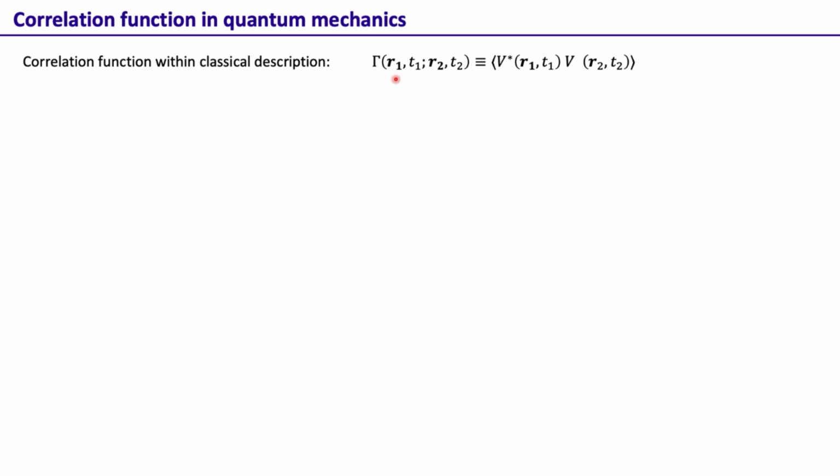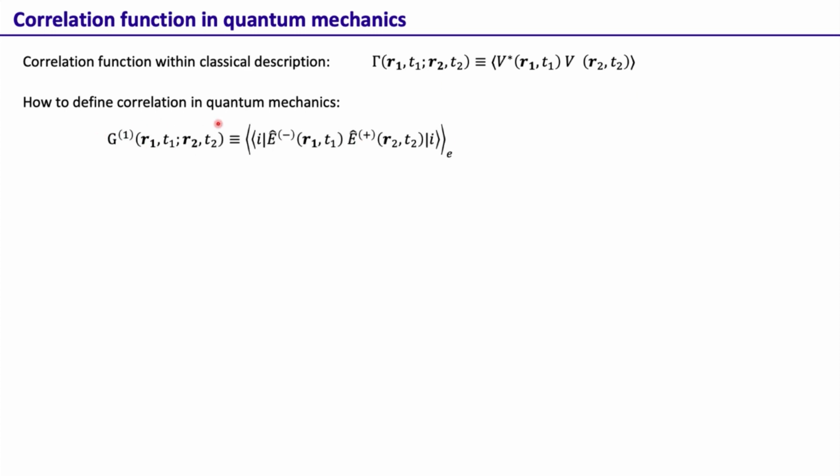Now the next concept we have in classical description after intensity is the correlation, because this correlation function describes how the field vibrations at two points (r1,t1) and (r2,t2) are correlated. Now, how do we get a similar quantity in quantum mechanics? So the way to define it is like this. So we have E minus E plus over this initial state I, and of course, since we are talking about the correlation function, we are not talking pure, so we are talking the mixed state, and so taking the ensemble average, or in other words, the trace of rho E minus E plus. So that is how we define the correlation in quantum mechanics.